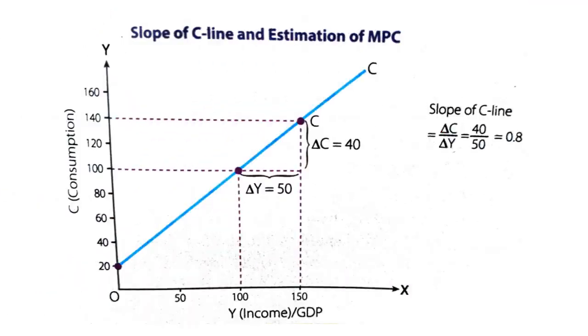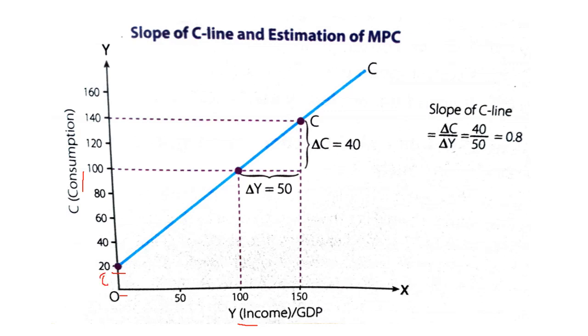Now let's have a look at the slope of the C line through this curve. On the y-axis consumption is shown, and on the x-axis income is shown. The consumption curve starts from 20, because this is the minimum level of consumption when income is 0, or autonomous consumption.